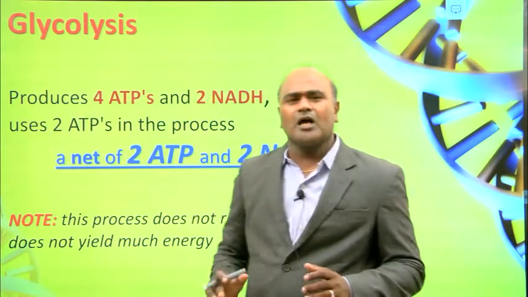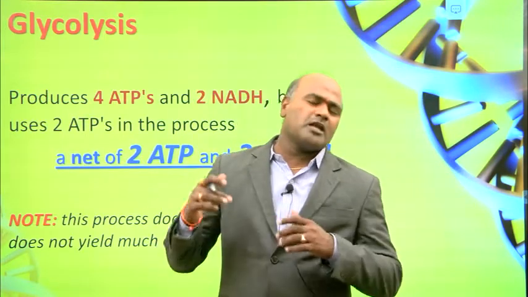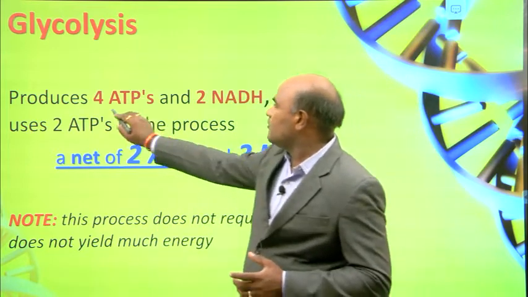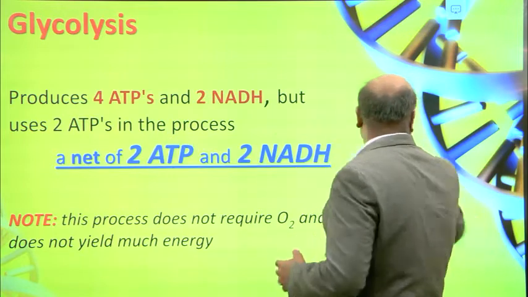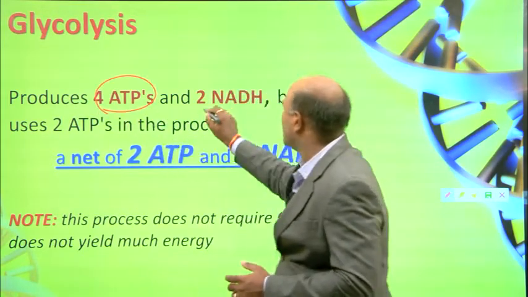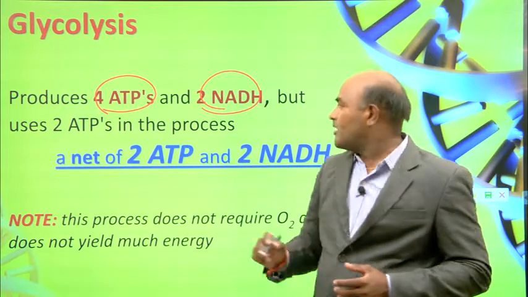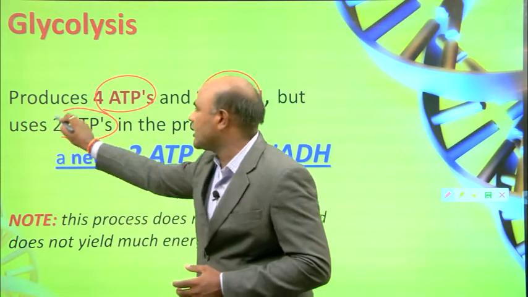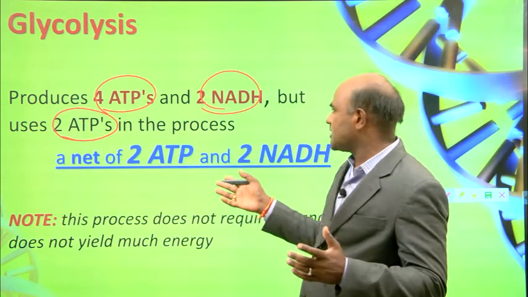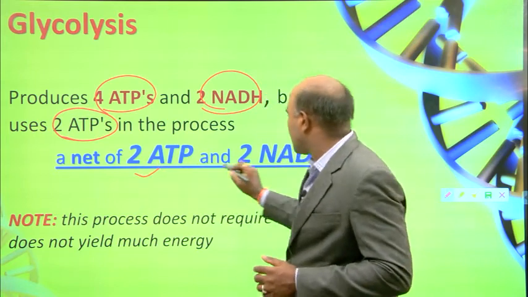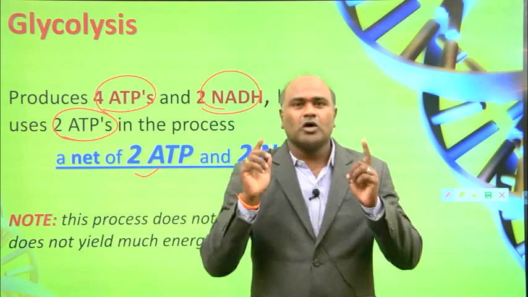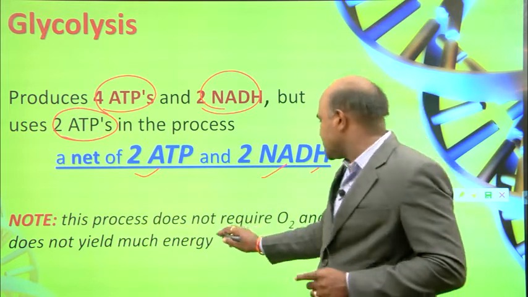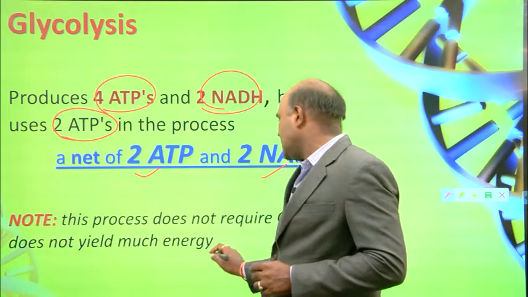If you see the whole process of glycolysis, how many ATP molecules will you get and how many NADH molecules? It produces 4 ATPs and 2 NADH. But from the 4 ATPs we already used 2 ATPs in this process. So the net amount is 2 ATP and 2 NADH. This process does not require oxygen and does not yield much energy.